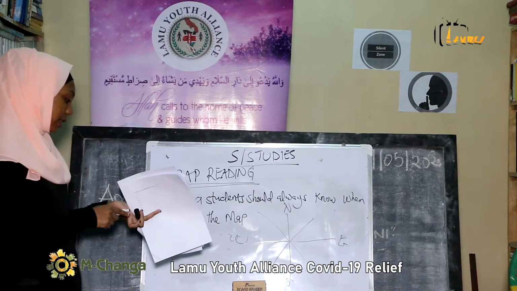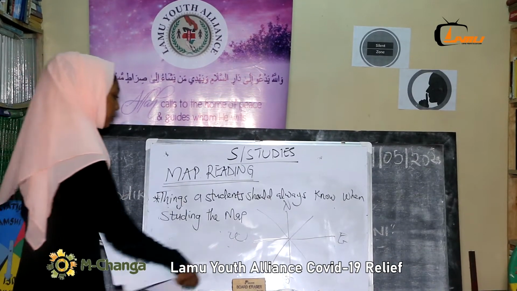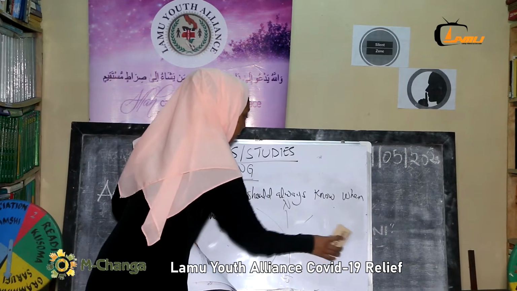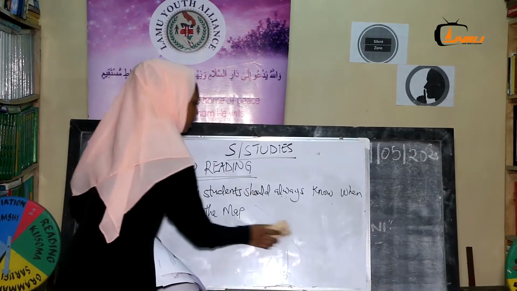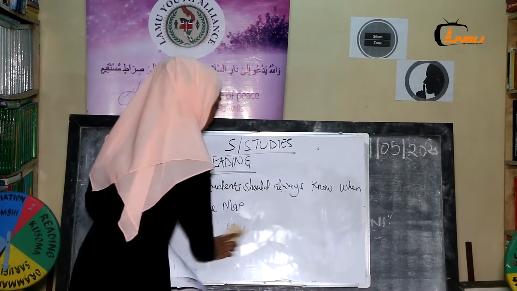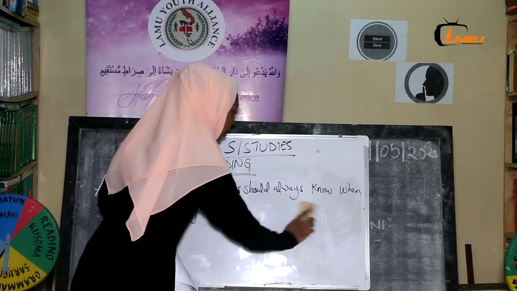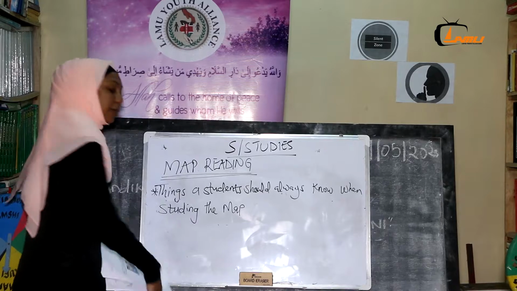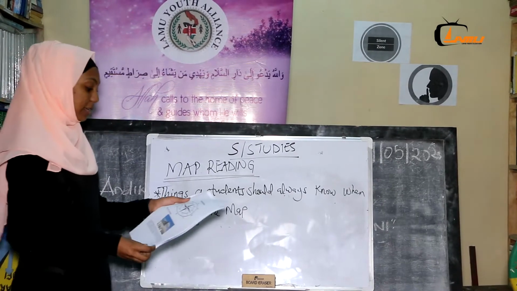Again, one should know the places of worship. You should know a mosque, a church, a temple, shrines, all of them. You should know the place of worship and who is worshiping and what religion is there. That is a must.